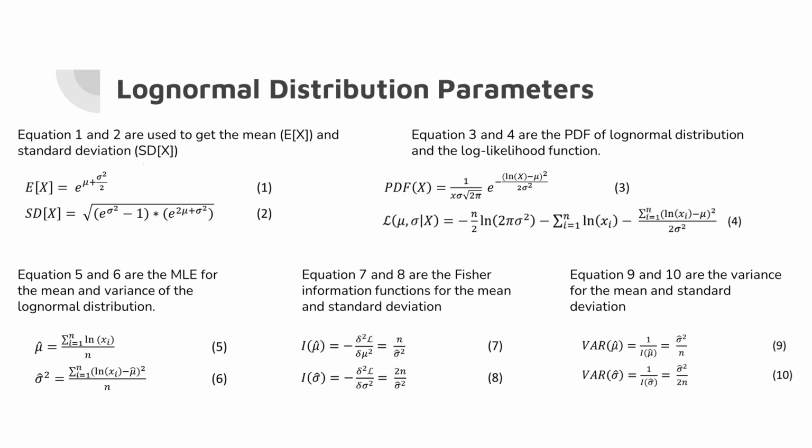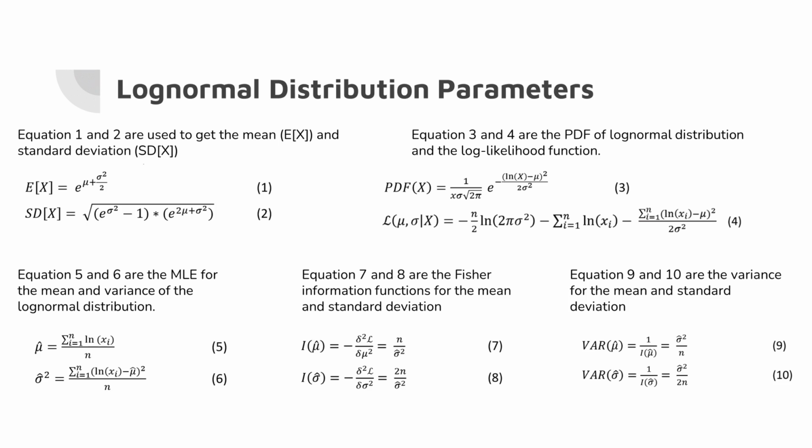In equations 1 and 2, we can see the formulation to get the expected value of our data and the standard deviation. Equation 3 shows the PDF of the log-normal distribution, and in equation 4, we can see the log likelihood function. The log-normal distribution has two parameters, mu and sigma. In order to get these parameters, we calculated the MLE by using the first derivative of the log likelihood function. The MLE for each parameter are shown in equations 5 and 6.